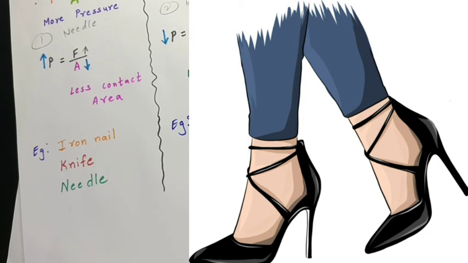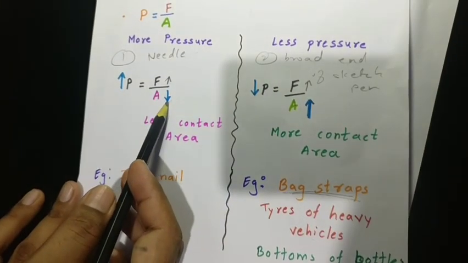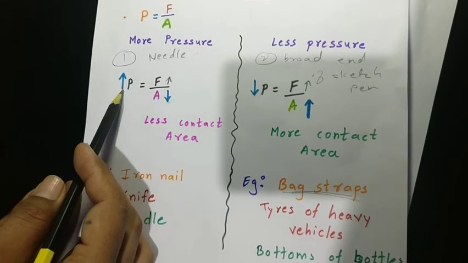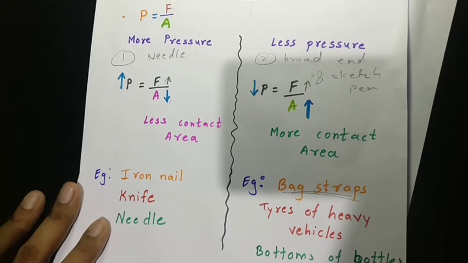Yes, you know how to walk, but when you are wearing a high heel, the edge of the heel has very little contact area with the surface. So contact area decreases here again, and due to that it creates more pressure. Your legs cannot hold that much pressure, and when your legs cannot hold the pressure, you easily fall down.